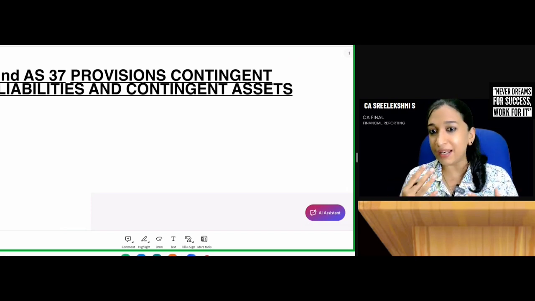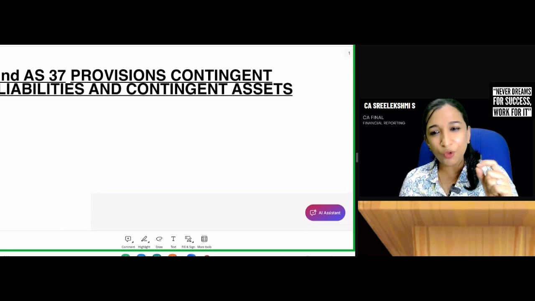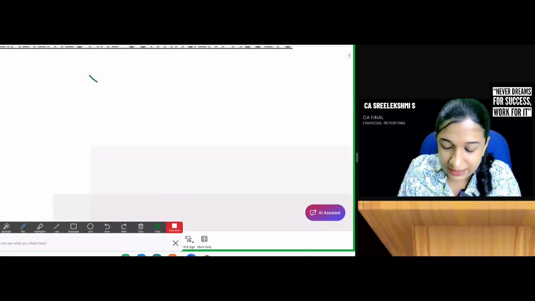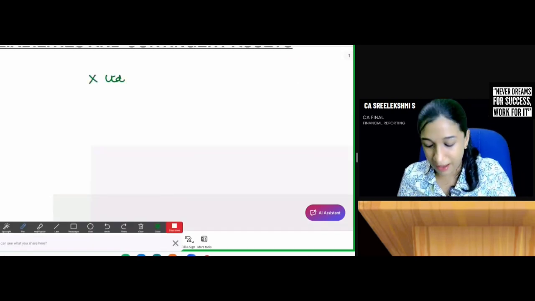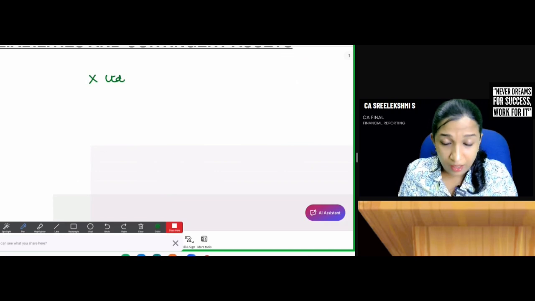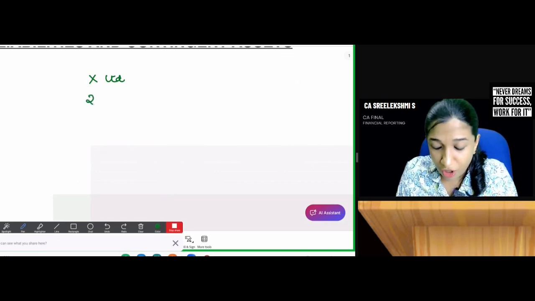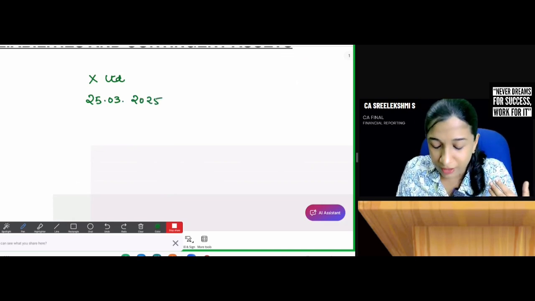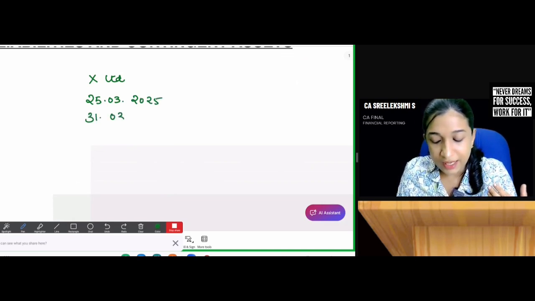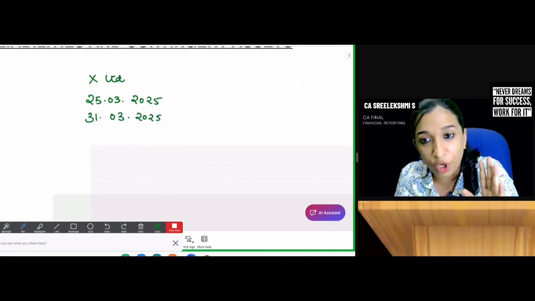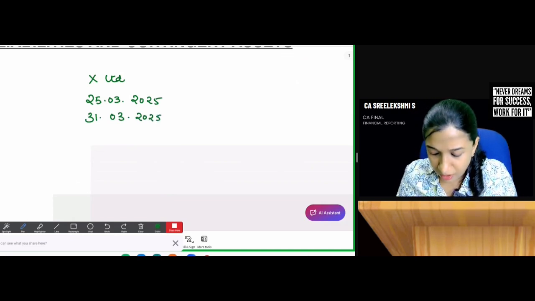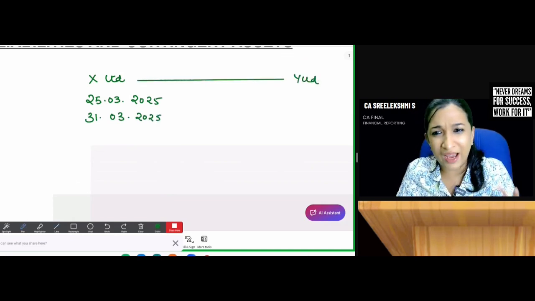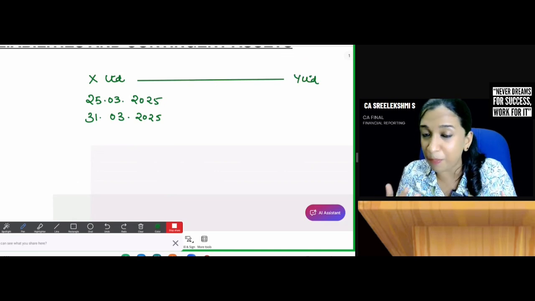Before understanding the concepts, I'll give you an example. X Limited, a car manufacturer. On 25th March 2025, 1 week before the reporting date, X Limited got a legal notice from Y Limited, a competitor.